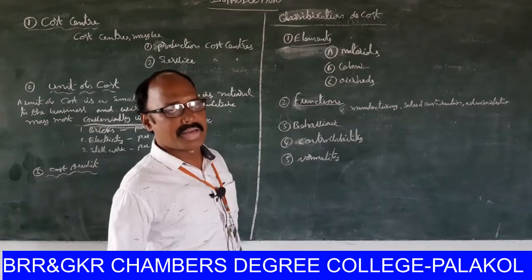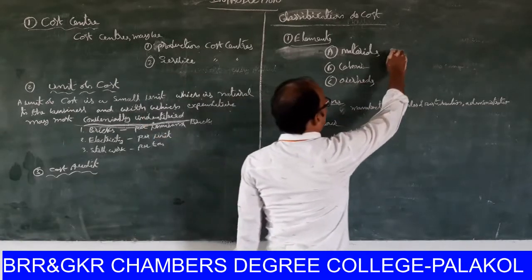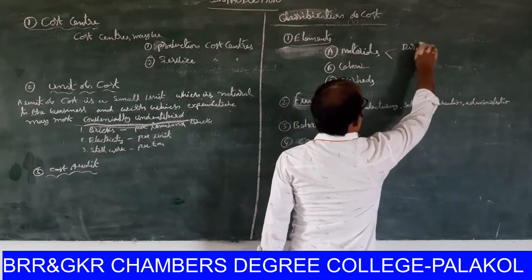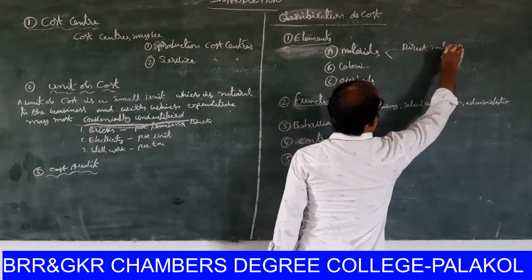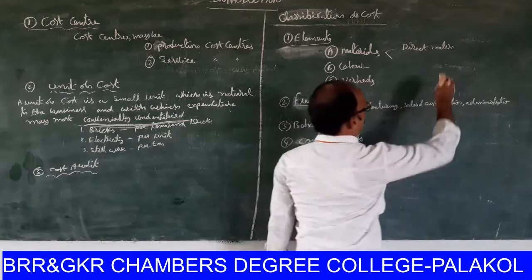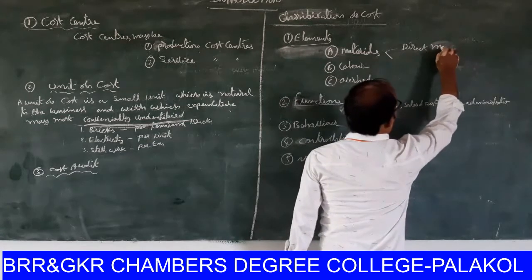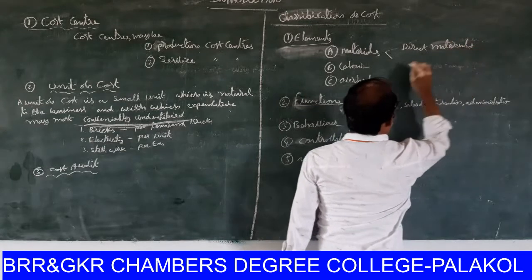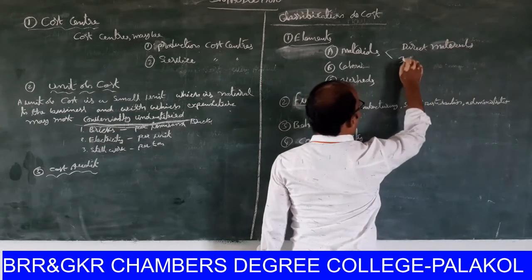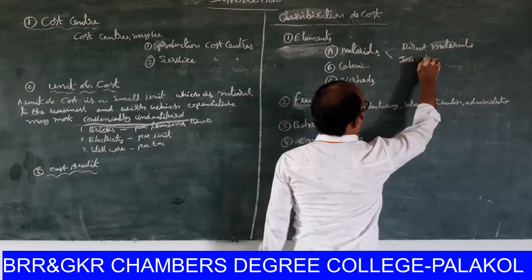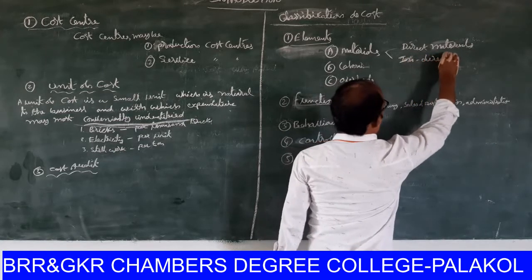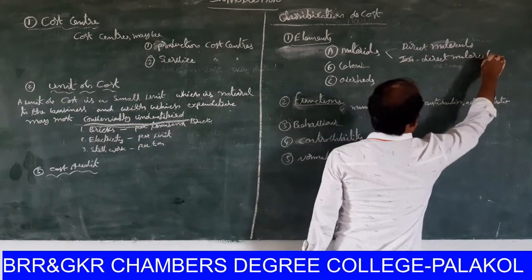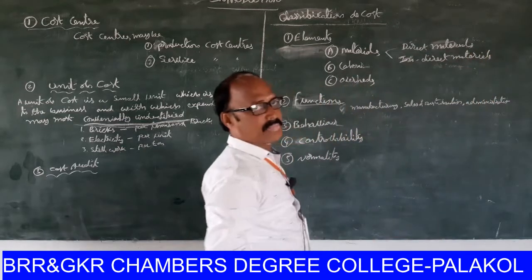And again, materials are classified into two types. First one is direct materials.